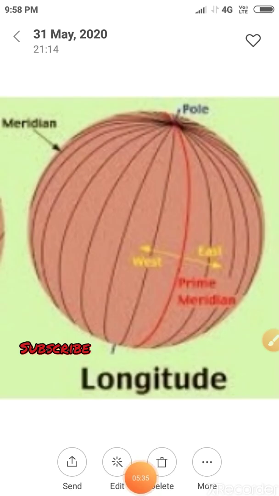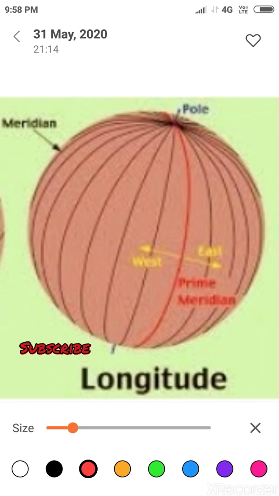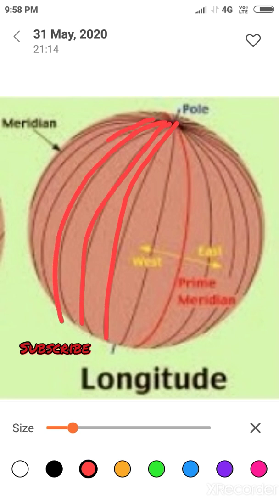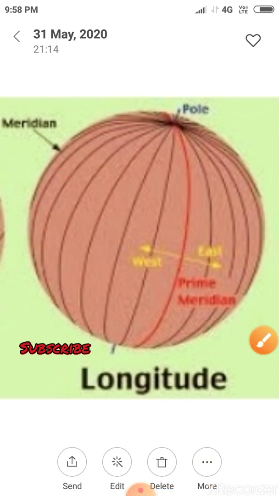Coming to the next one, longitude. The imaginary lines which run from one pole to another pole are called longitude. These lines run from one pole to another pole. These are also called meridians of longitude.